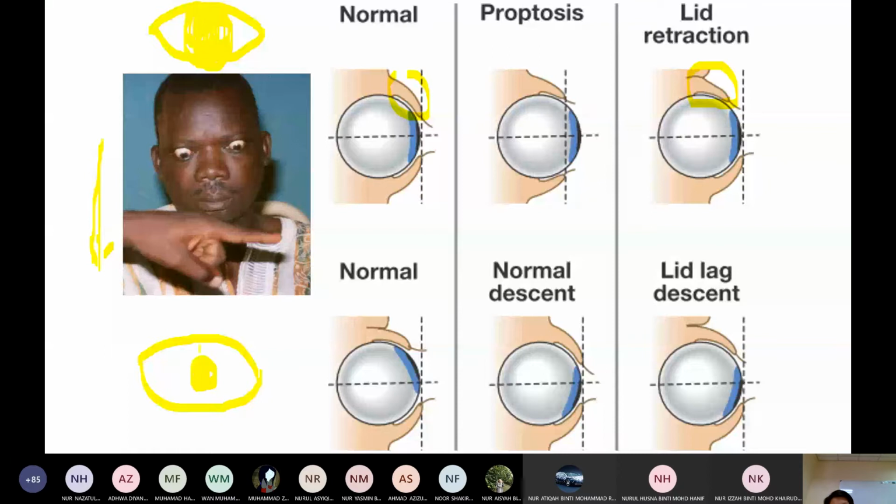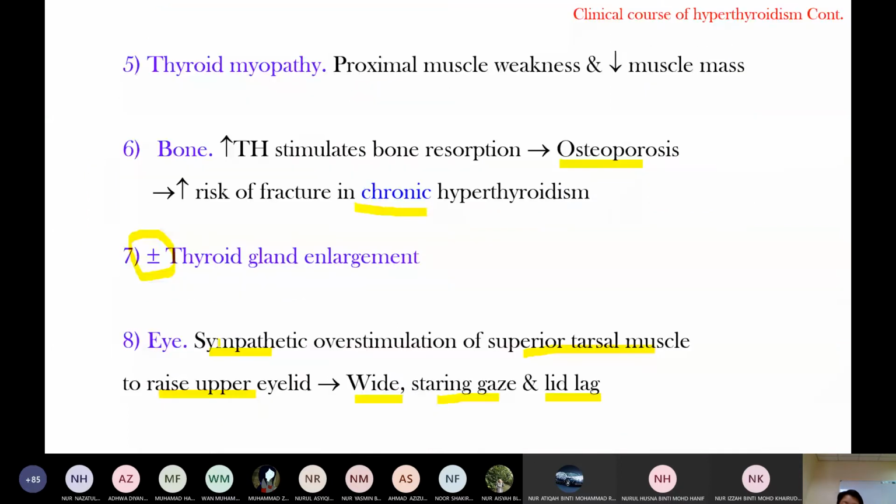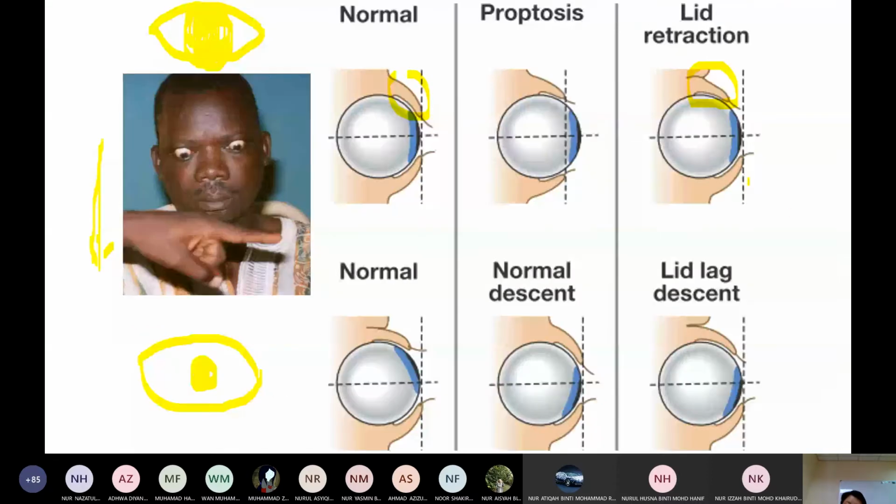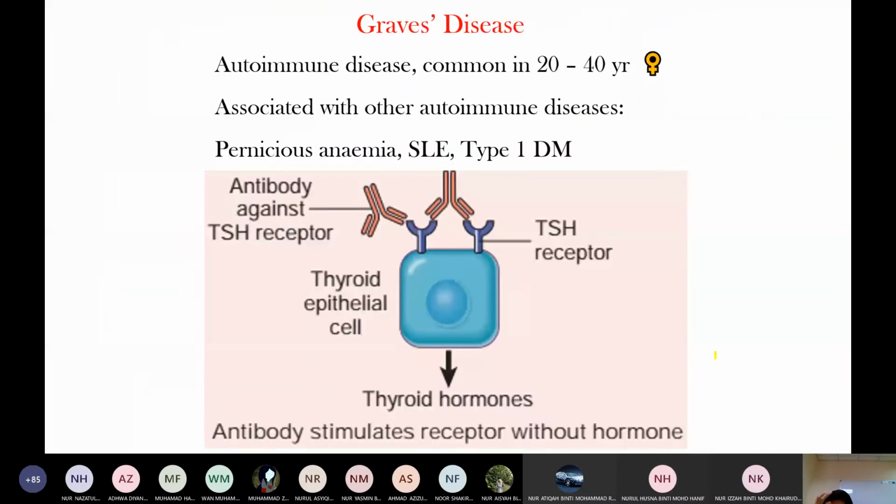After some time the cornea cannot close properly, and then it can cause a corneal ulcer. But that is a complication. Normally patients present with a staring gaze and lid lag. This is lid lag, lid retraction, and then you can see the eyeball.